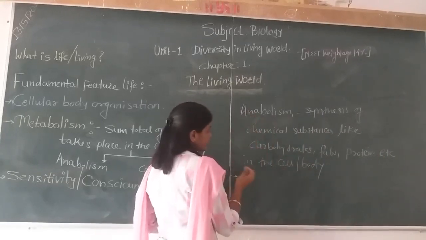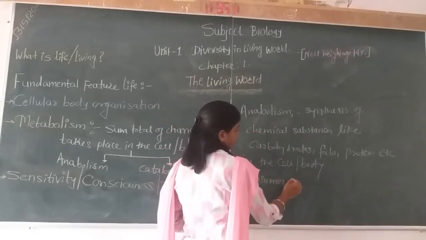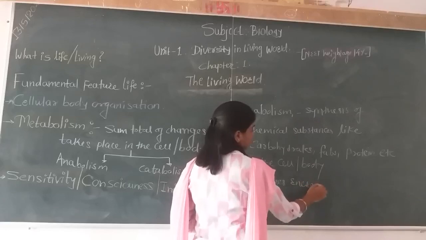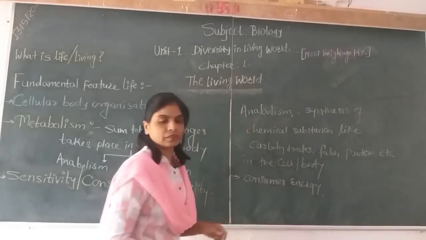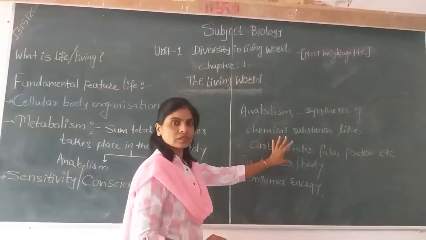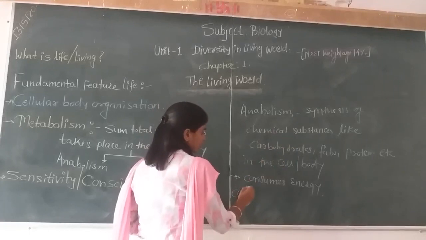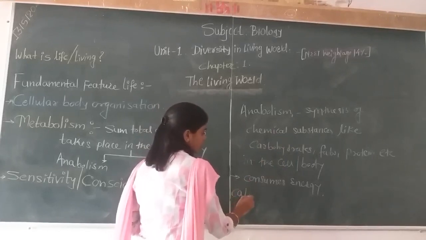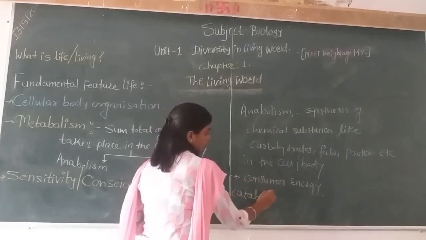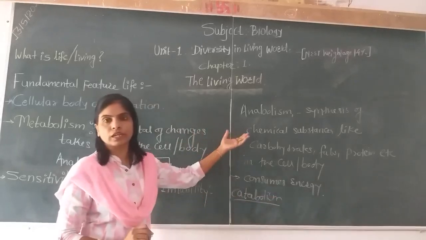This anabolism consumes energy. If the same type of substances synthesized in the body are oxidized, that phenomenon is called catabolism. So what is meant by catabolism? It's exactly opposite to anabolism.